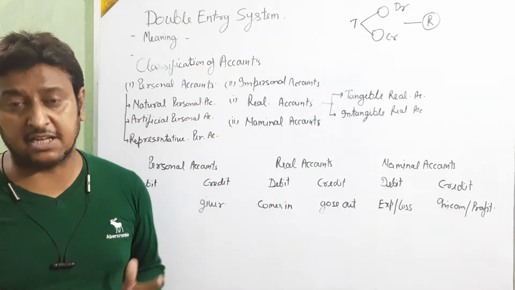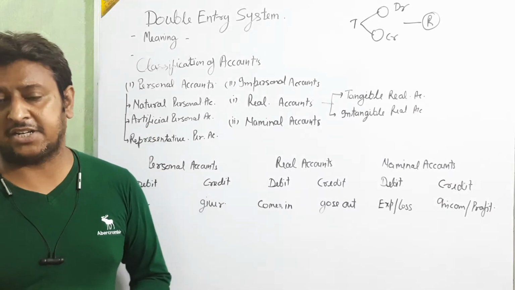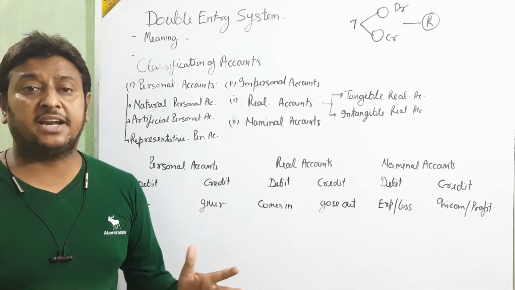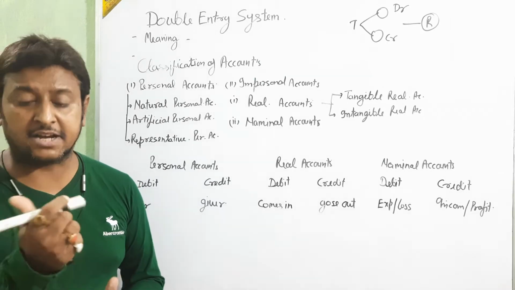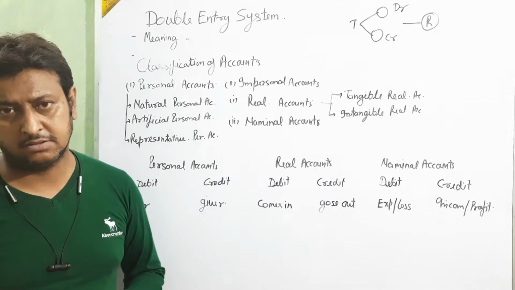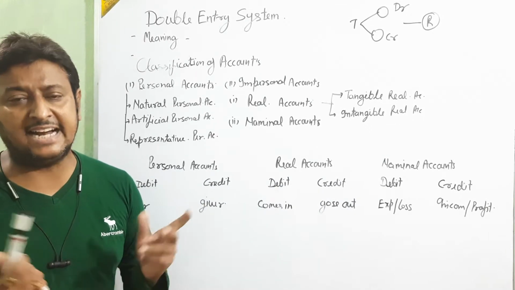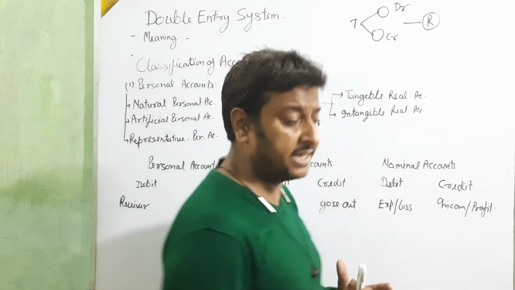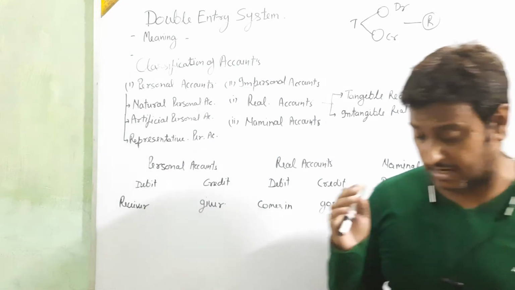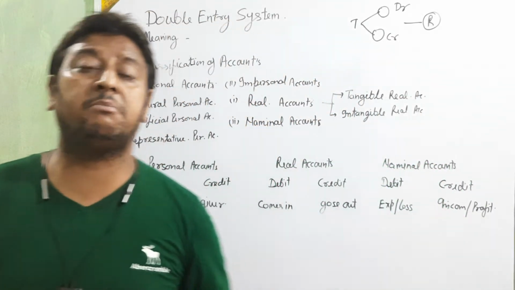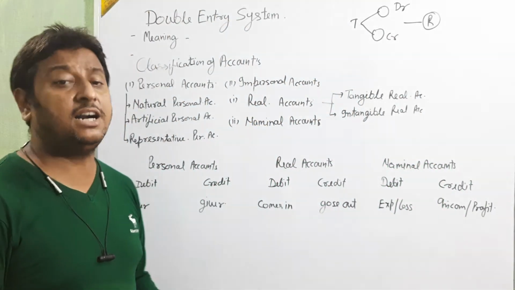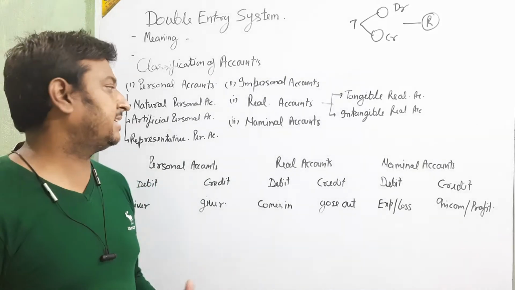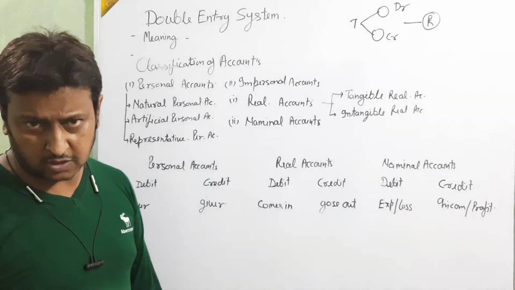It means real things: fan account, furniture account, chair account, mobile account, pen account, cash account, building account, land account. These are like things. The account related with the name of things, assets, goods is called a real account.